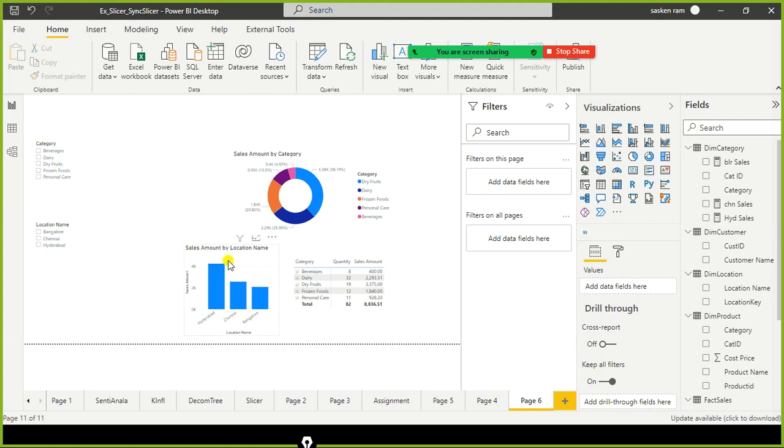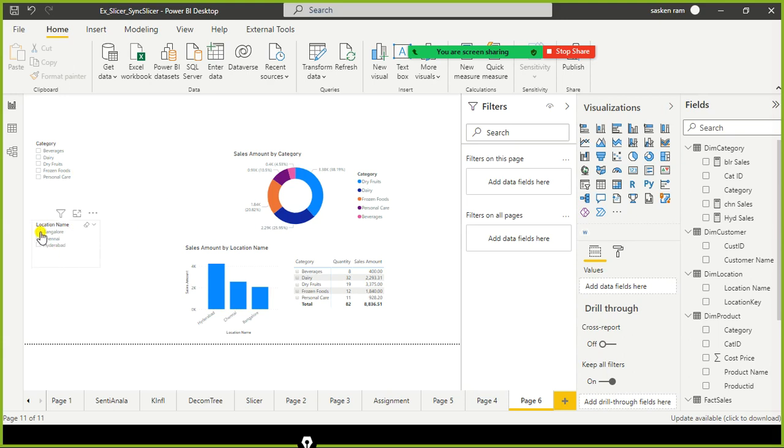It's very user friendly. Using a slicer, we can enable report users to apply filters dynamically by making various selections, or a combination of selections from various slicers.